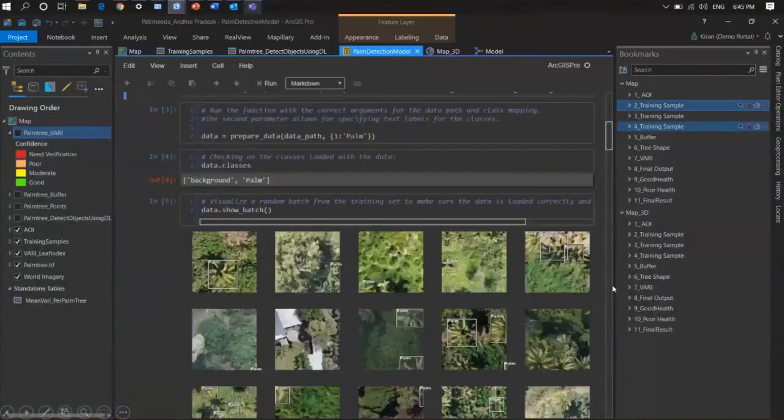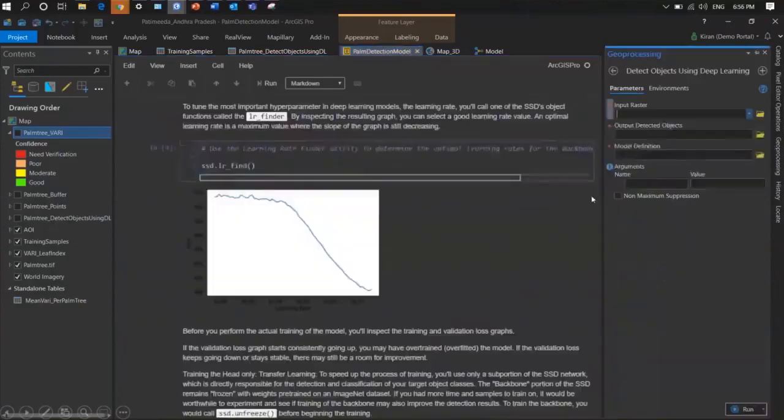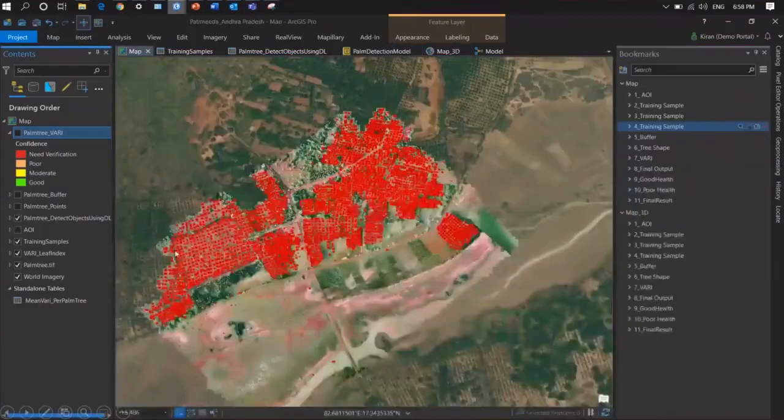Here I am training the model, using the SSD single shot detector with 20 epochs. Now, once my model is ready, I can leverage the detect objects using deep learning tool to detect the trees. And here you can see a total of more than 2000 trees got detected, and these are seen as red boxes.